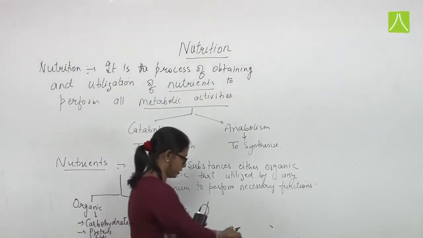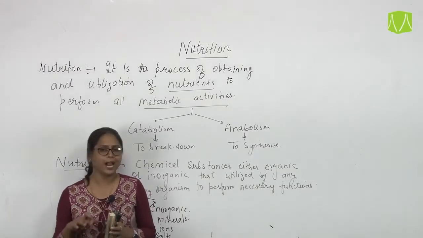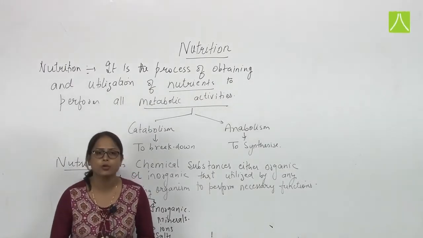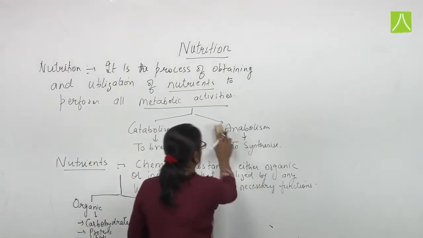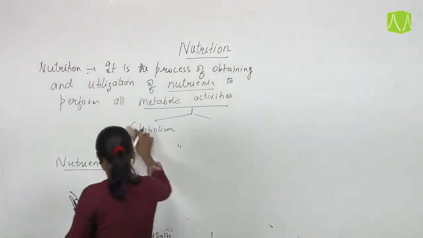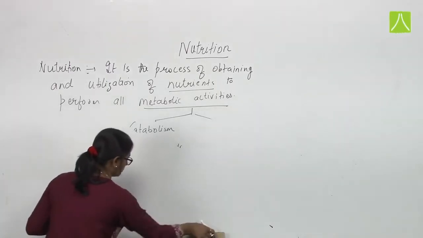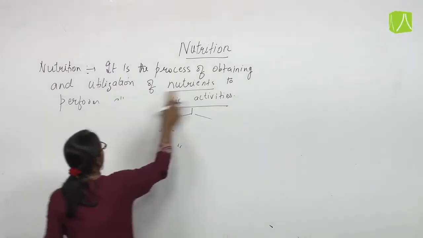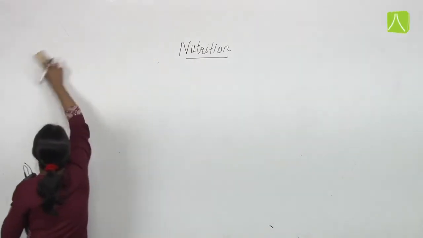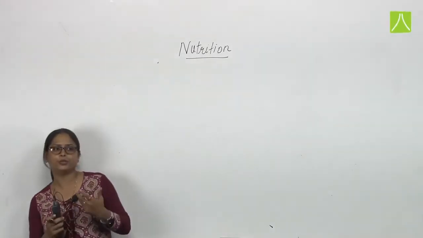So now we are going to discuss how different types of living organisms are obtaining and utilizing their nutrients, or we can say how they are performing their mode of nutrition. Before this, first we want to discuss why the nutrients are required actually.